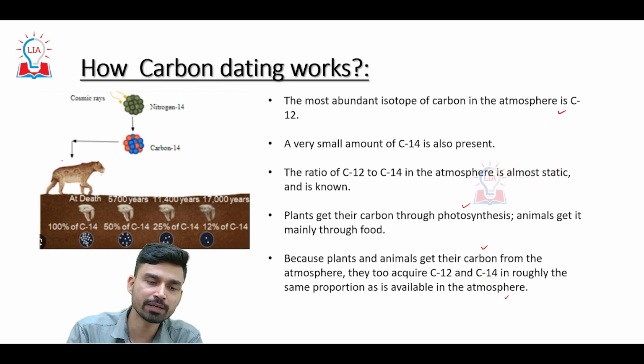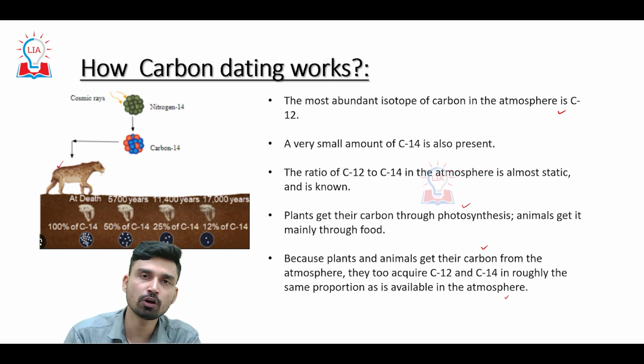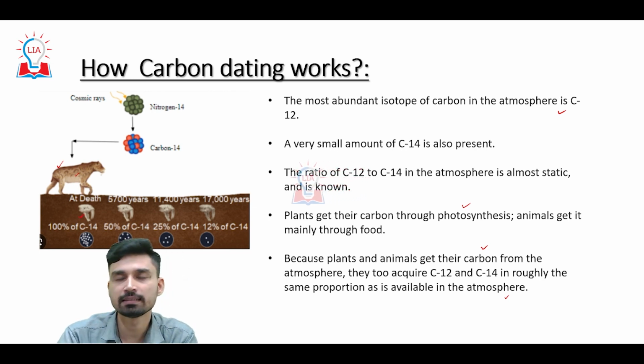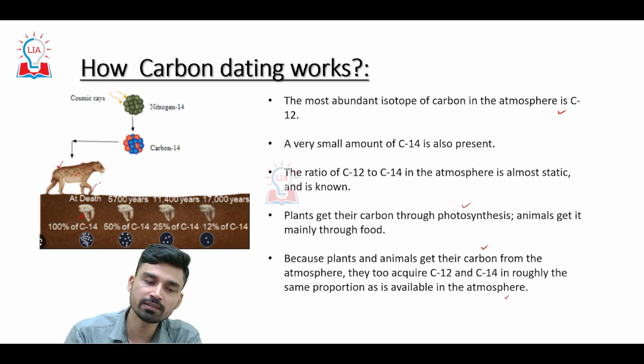So for example, suppose we are trying to estimate the age of the skeleton of this leopard which we have found. We can analyze and measure the amount of carbon 14 present in this leopard, and compare this with the amount of carbon 12 present here.